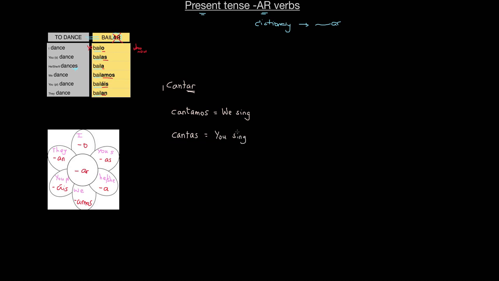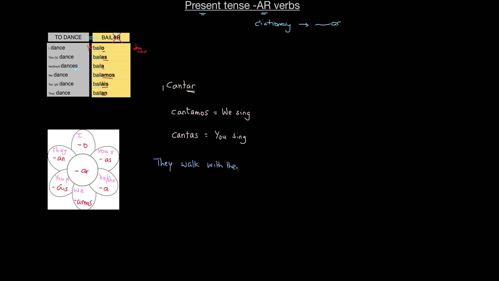I might want to look at the whole sentence. I might want to translate the sentence. They walk with their friends.